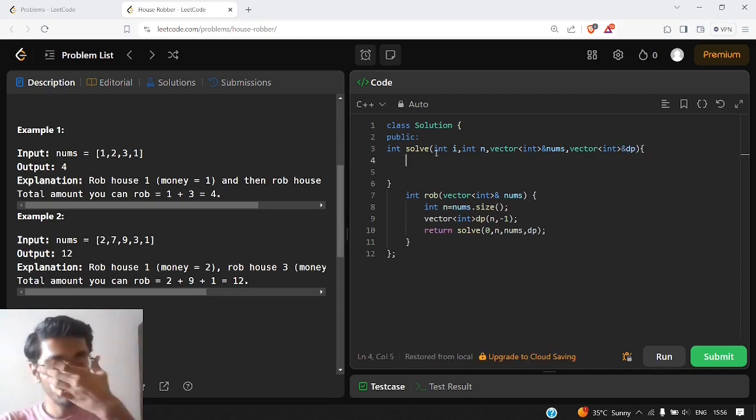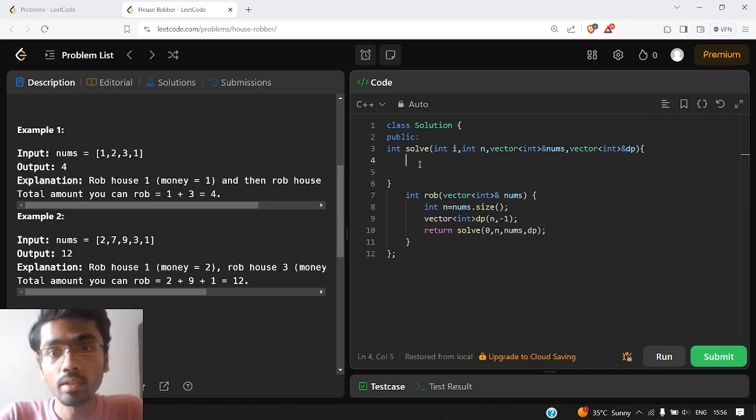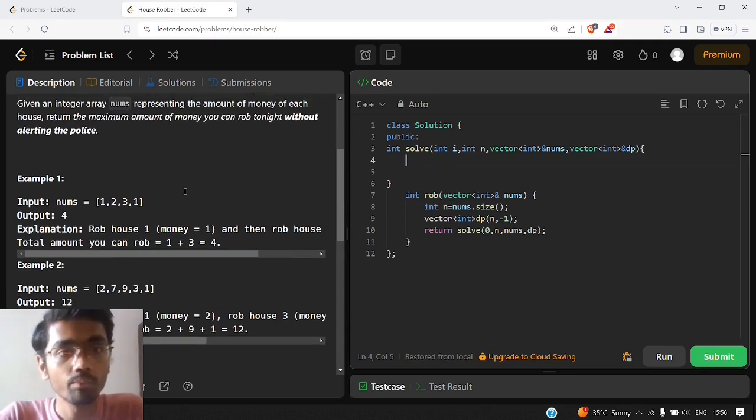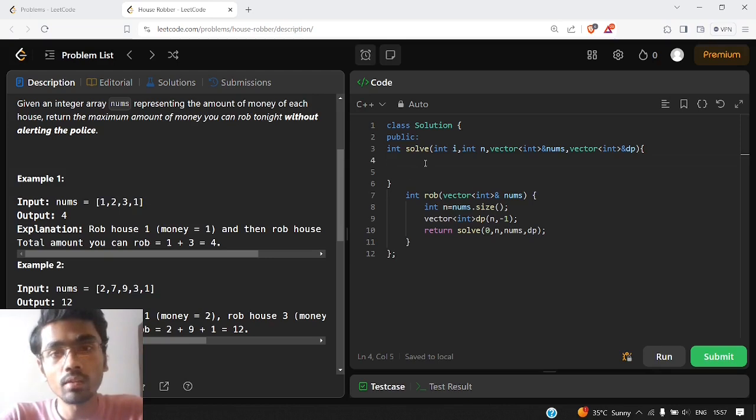Whenever we write a DP, we have a base condition. So what is the base condition? There can be two base conditions. If we are standing here, we can't rob this house, we will directly jump onto the next house. In this case, the next house is out of bounds. So one base case would be out of bounds, and one key base case would be if we have reached the final position. So two base cases: if we have reached the final position or if we have reached out of bounds.